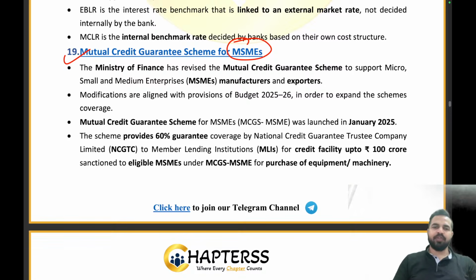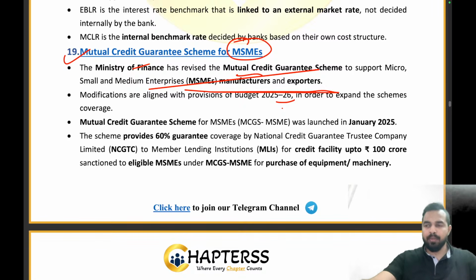So that's how the Ministry of Finance has revised the mutual credit guarantee scheme to support micro, small and medium enterprises, manufacturing and exporters. The modifications are aligned with the provisions of Budget 25-26. The mutual credit guarantee scheme was launched in January 2025 and it provides 60% guarantee coverage by the National Credit Guarantee Trustee Company, that is NCGTC, to member lending institutions for credit facility up to rupees 100 crore.